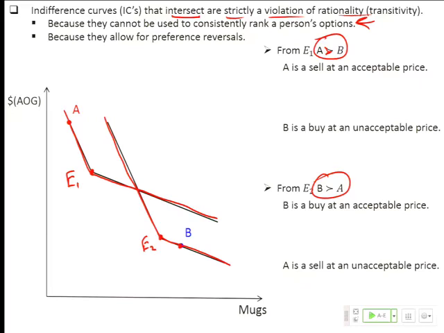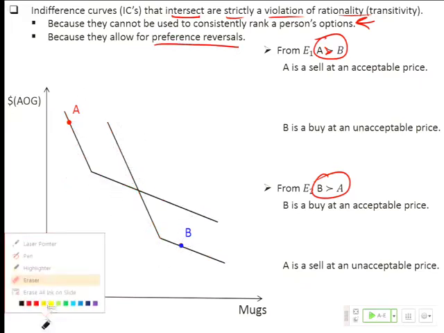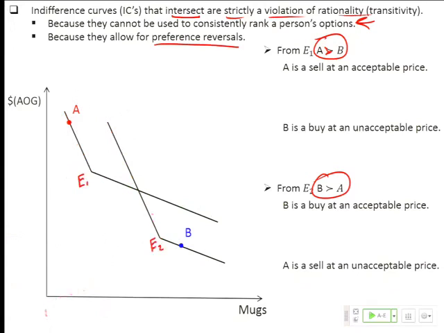I want to sort of drive home a different way of thinking about this, which is this idea of preference reversals. So I'm going to actually switch colors to do this. Oops, all right, fine. So there was E1 and there was E2. Now, suppose I think about this in terms of buying prices and selling prices.